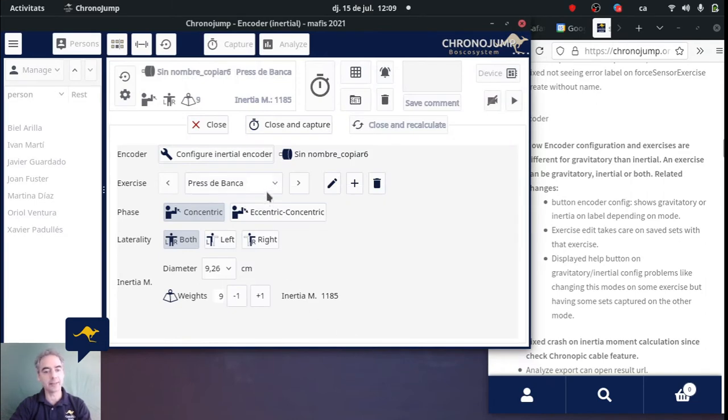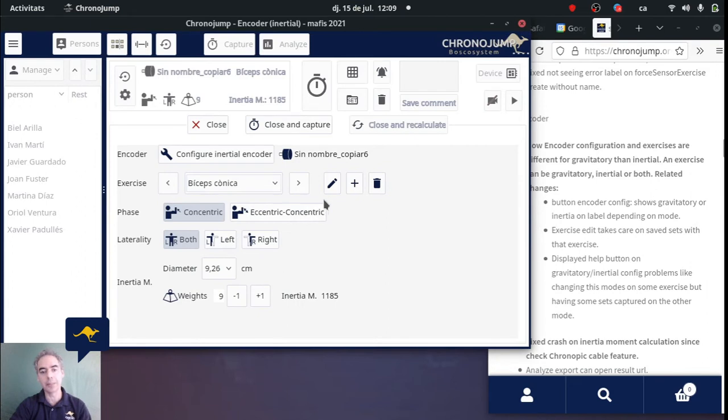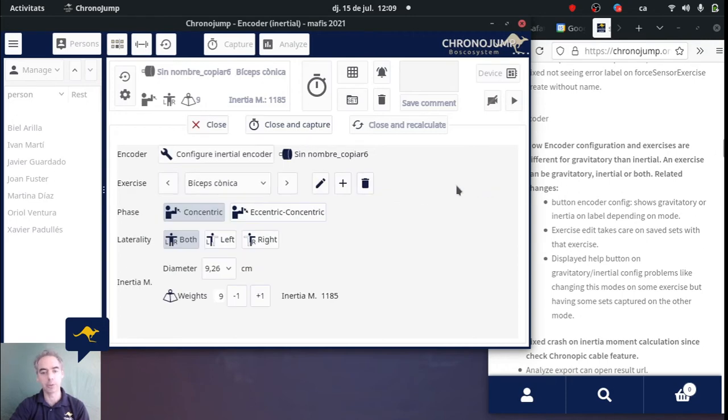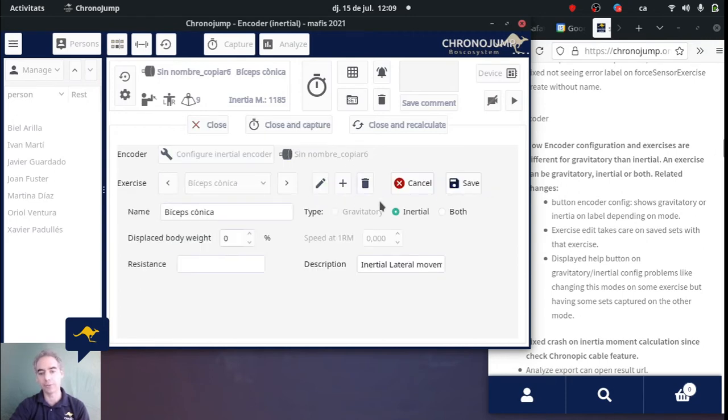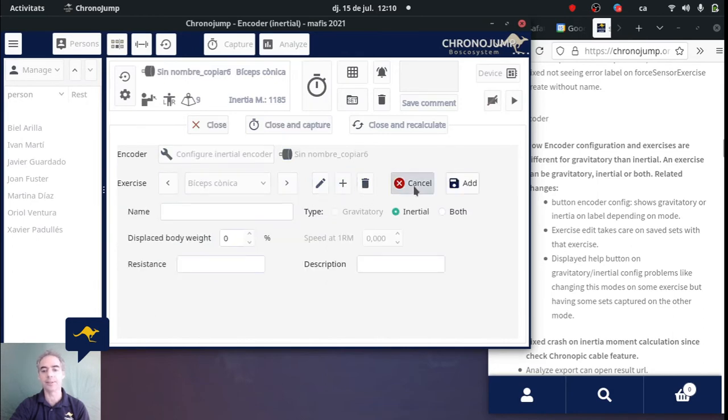Also the exercises, whatever exercise that we like to do, can be gravitatory, inertial or both. This has to be configured, for example, for inertial. And this will solve problems if you have captured before in one mode and then you select it like another mode. So also you have to see that this control of edit is nicer, or adding an exercise is nicer.